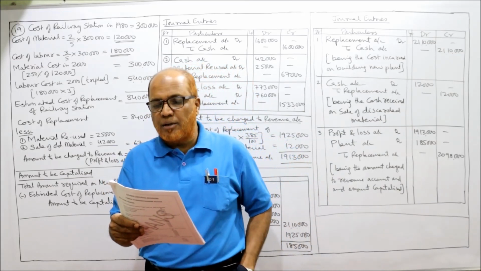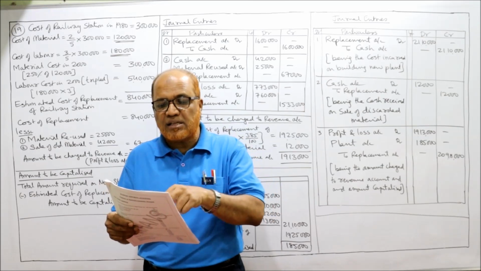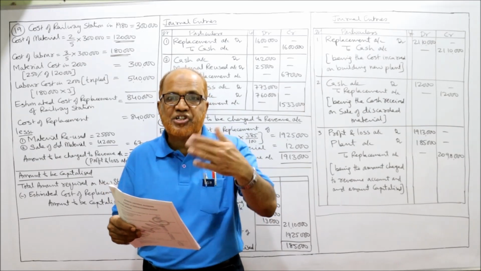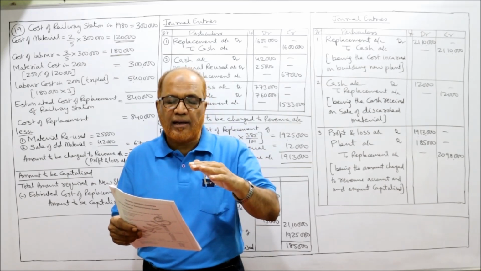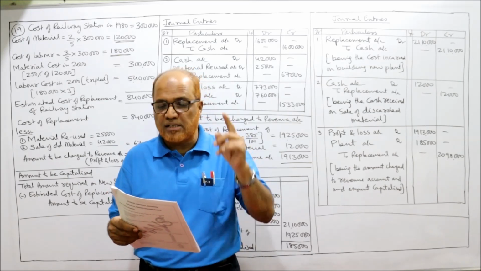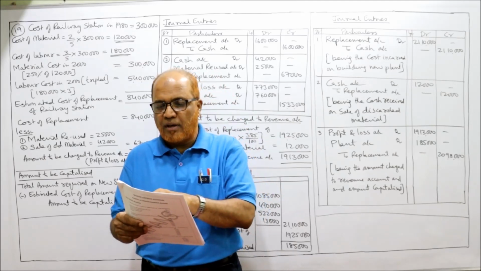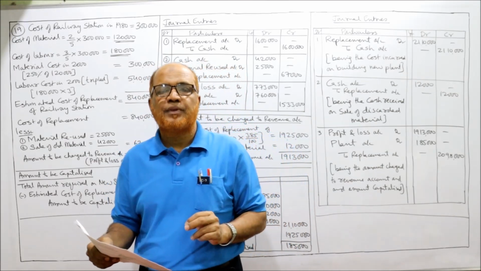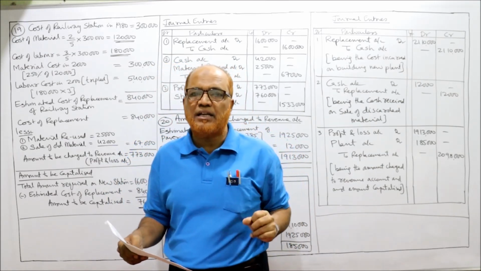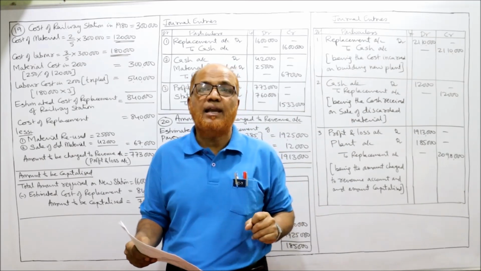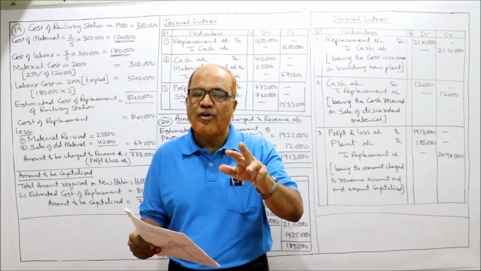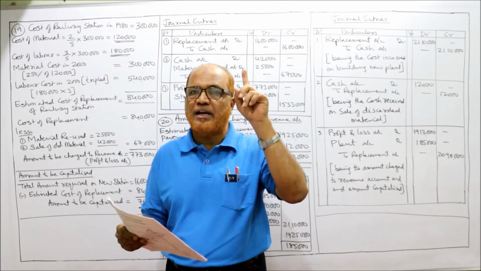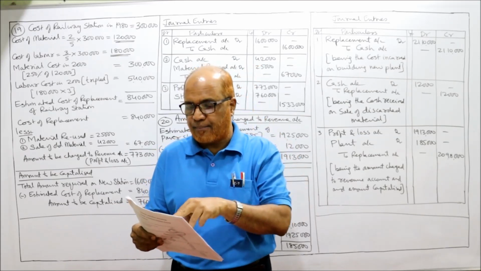Since 1980, prices of material have risen by 250% and the labor rates have tripled 3 times. Labor rates have increased 3 times since 1980 to 2000. And the proportion of material and labor in the old station was 2:3. 2:3 means 2/5 is the material and 3/5 is the labor charges. This is the proportion of material and labor in the old station. The old station was made in 1980 at a cost of rupees 3 lakh.